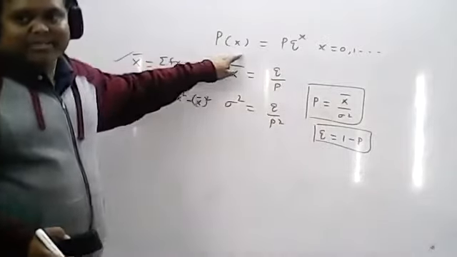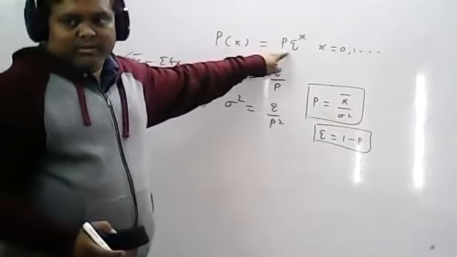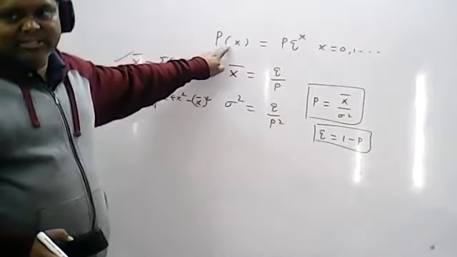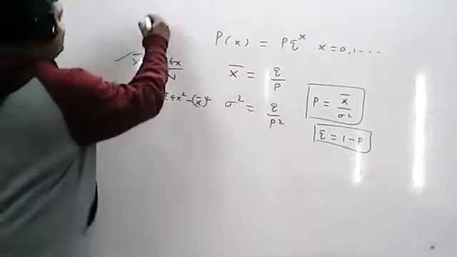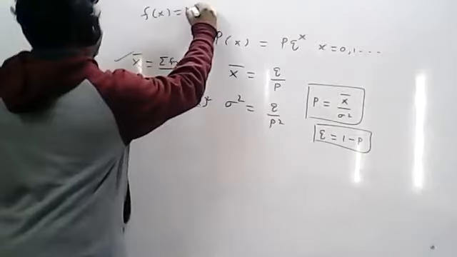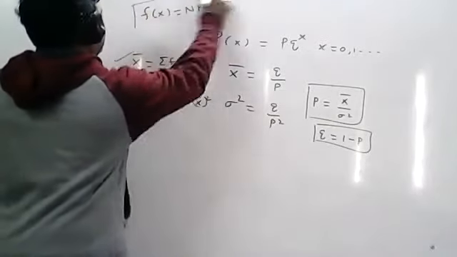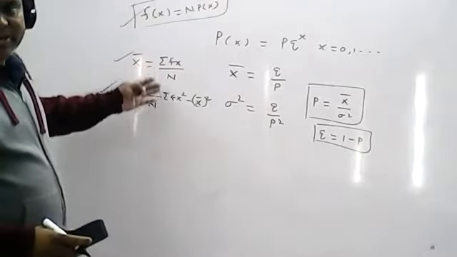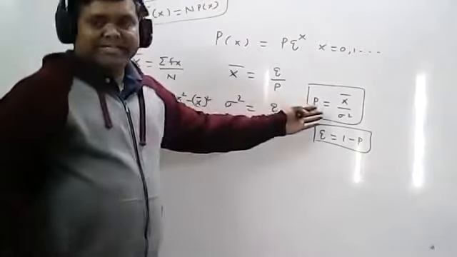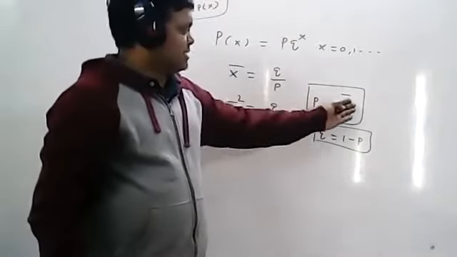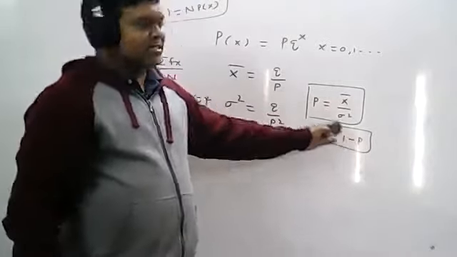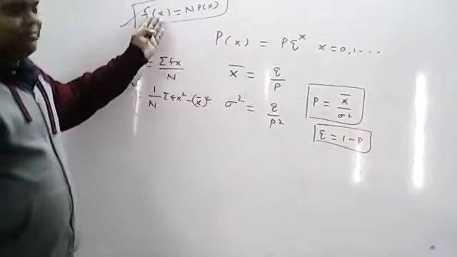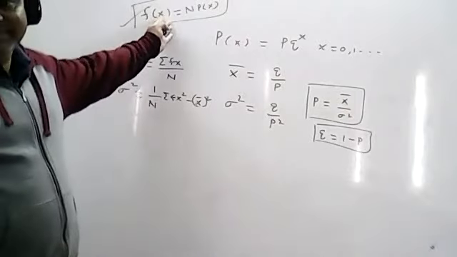After that, direct method means I will calculate all the probabilities by using the direct method formula of geometric distribution. And after that, the last step is that expected frequencies can be calculated: F of x equal to n into P of x. The first step is the same for negative binomial and geometric. X bar you have to calculate, sigma square you have to calculate. Then the second step varies. In the second step you calculate P by using x bar by sigma square. Q is nothing but 1 minus P. And after that, you will use the direct formula and calculate all the probabilities. Then the final step is nothing but expected frequency. This is the same for all the distributions.